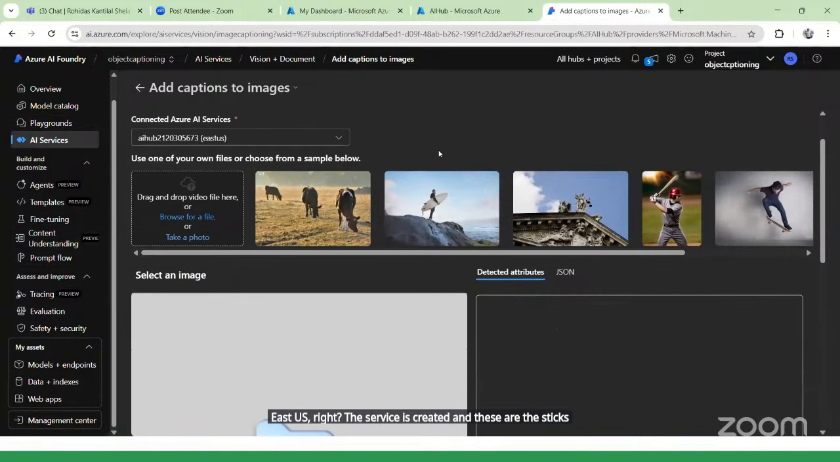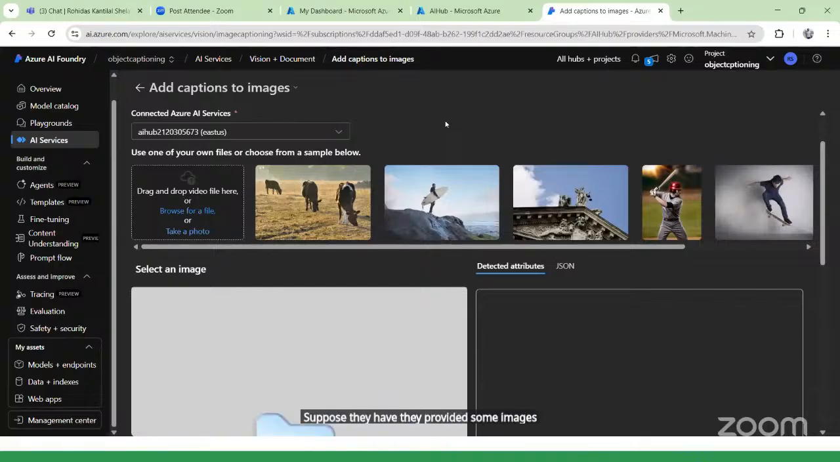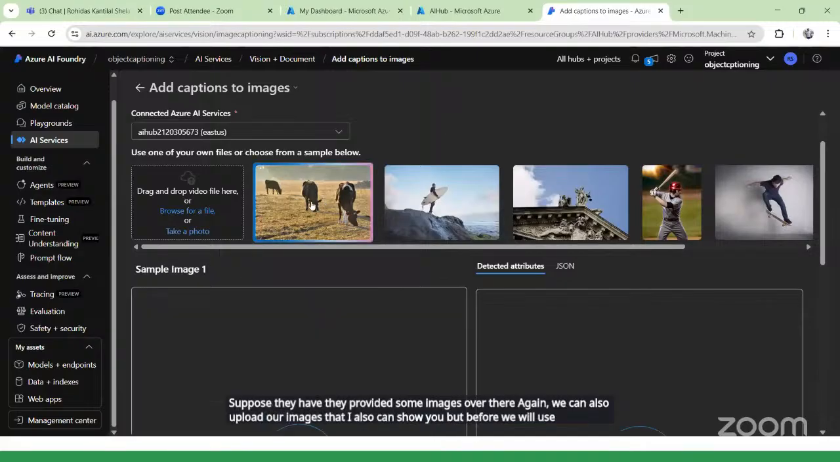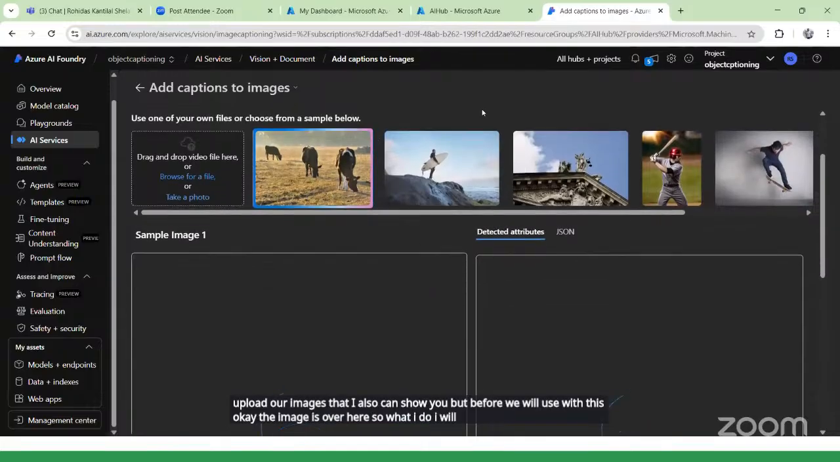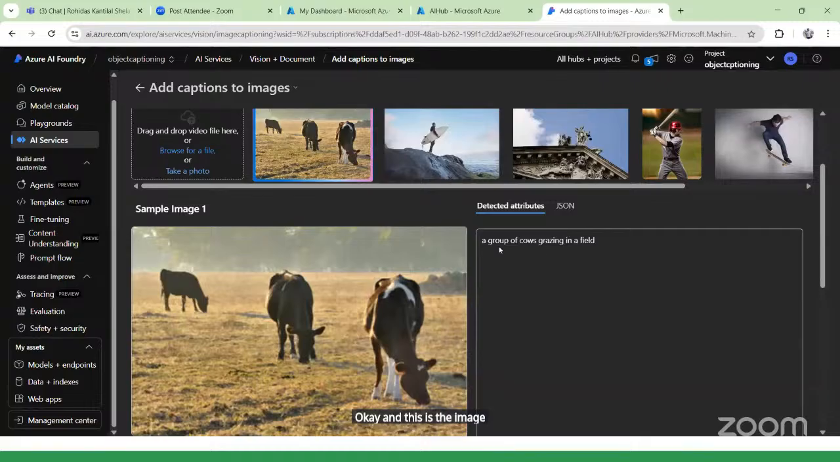Now I want to read some captioning also. Suppose they provided some images over there. We can also upload our own images, and I can show you that too, but before that we will use these. The image is over here, so I will click on this image, and that image is read by the AI.